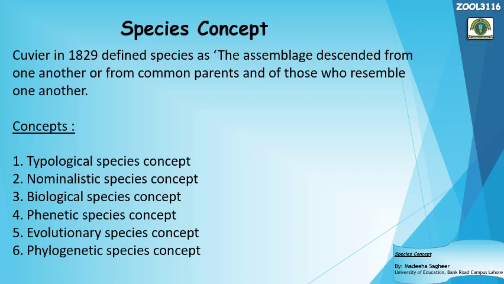First one is the typological species concept. Second is the nominalistic species concept. Third one is the biological species concept. Fourth is the phenetic species concept. Fifth is the evolutionary species concept, and sixth one is the phylogenetic species concept. So there are a number of concepts. Actually there are not only these six, there are a lot of concepts of the species, but we are focusing on the main or major six concepts of the species, right?